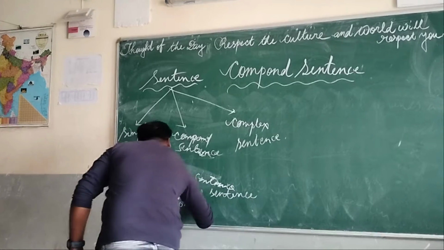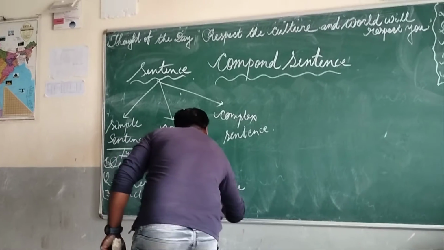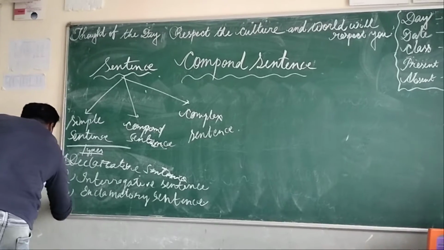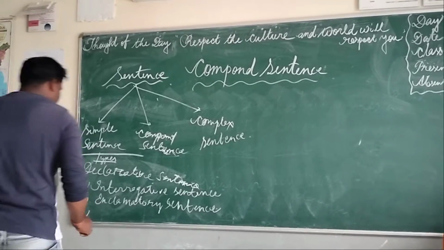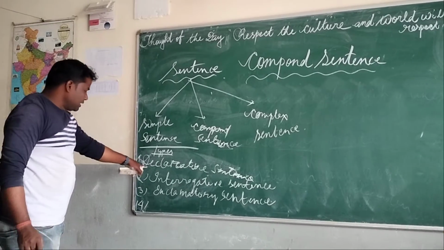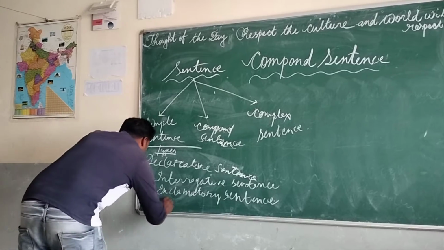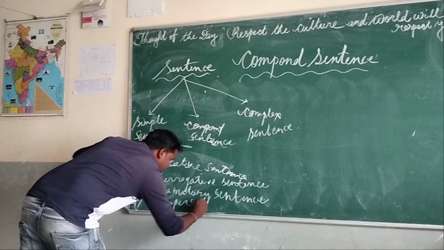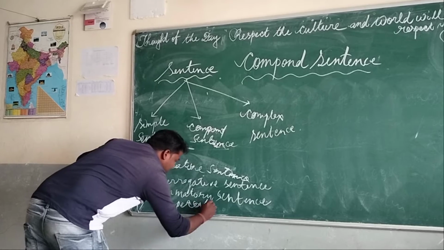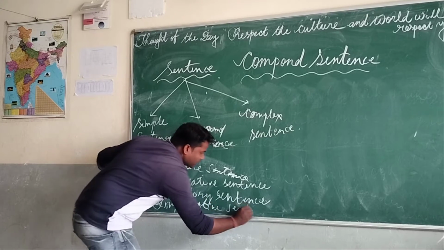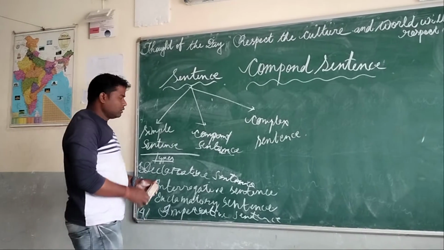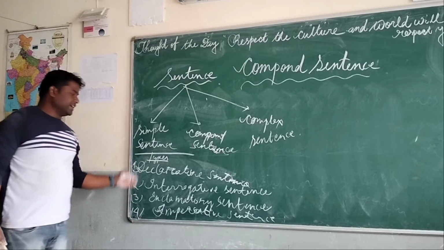Then number 4, or the last number, is the imperative sentence. So these are the 4 types of sentences.